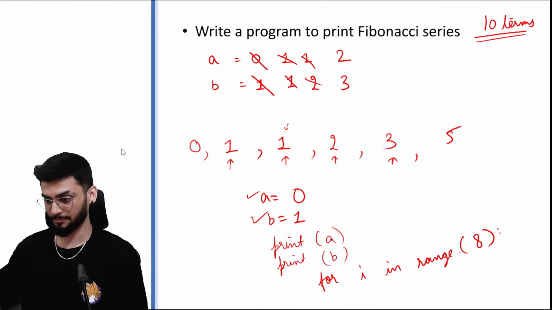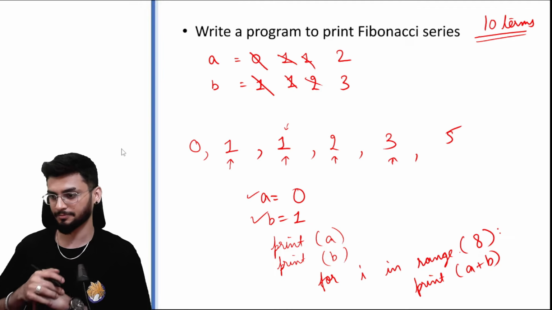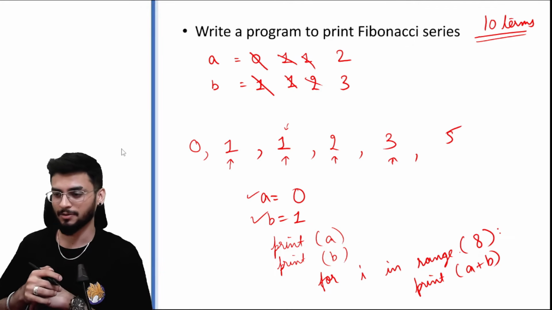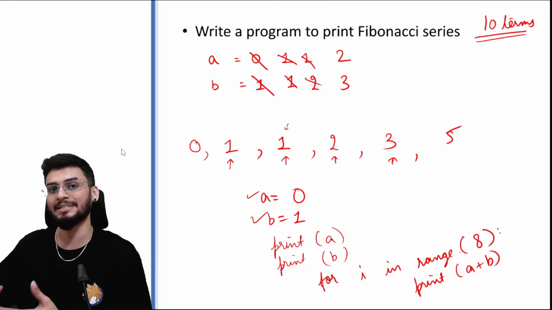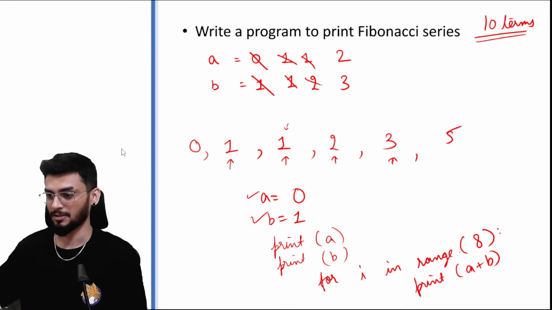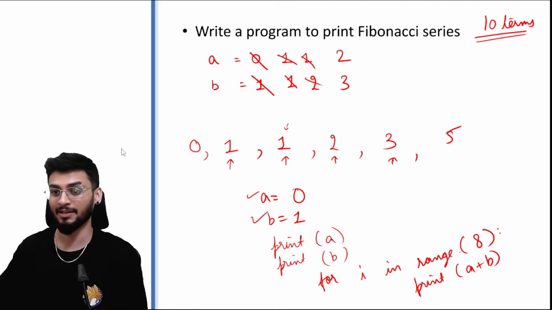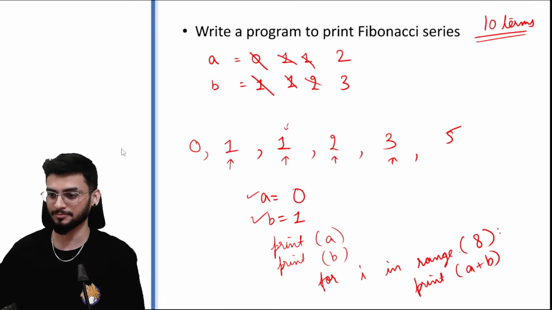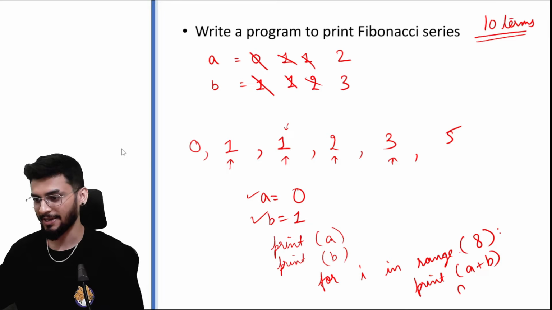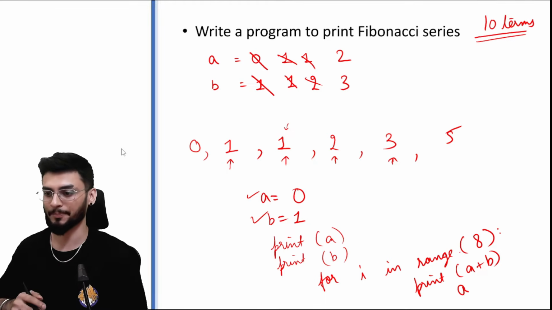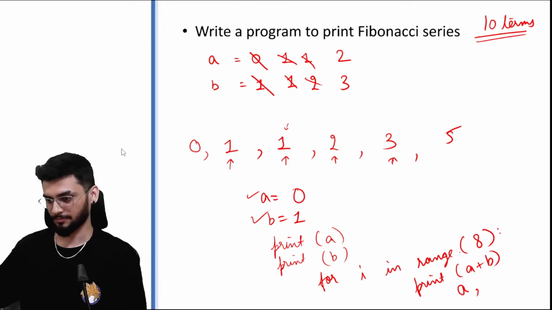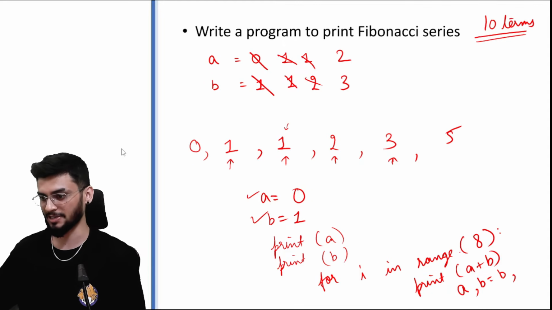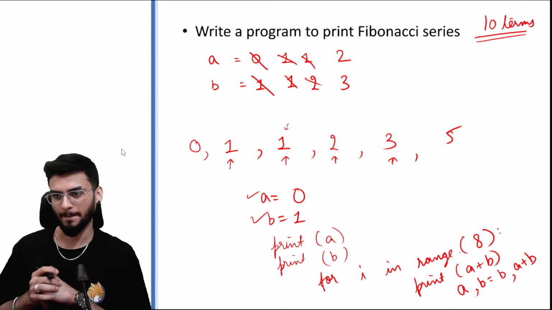For i in range 8, print A plus B. Is this part clear? We need to print A plus B because that's the next term in the sequence of the Fibonacci series. After we print this, what was the next step? We have to change the values of A and we have to change the value of B. So what should A become and what should B become? So A becomes B and B becomes A plus B. Do you get this?